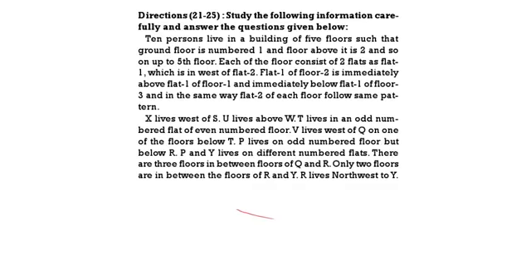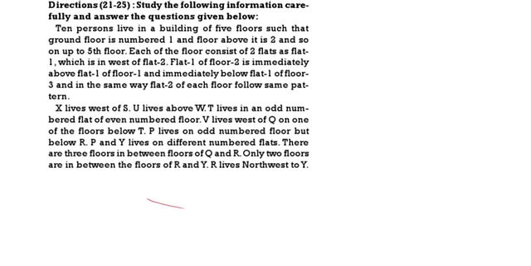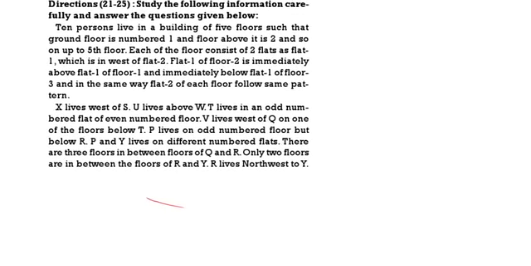See the next question. Study the following information carefully. There are 10 persons living in a building of floors such that the ground floor is 1, the floor above it is 2, and so on up to 5th floor. Each floor consists of 2 flats: flat 1, which is to the west of flat 2. Flat 1 of floor 2 is immediately above flat 1 of floor 1 and immediately below flat 1 of floor 3, and in the same way flat 2 of each floor follows the same pattern.